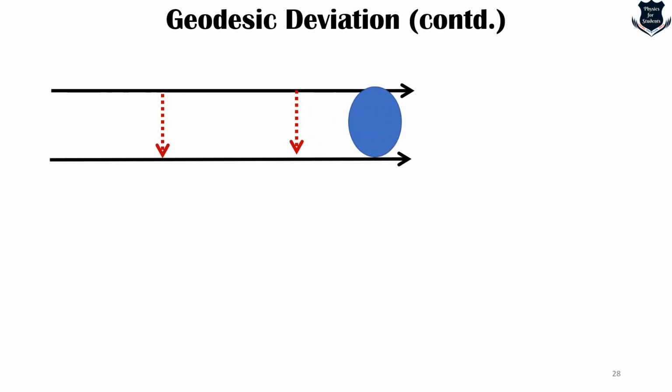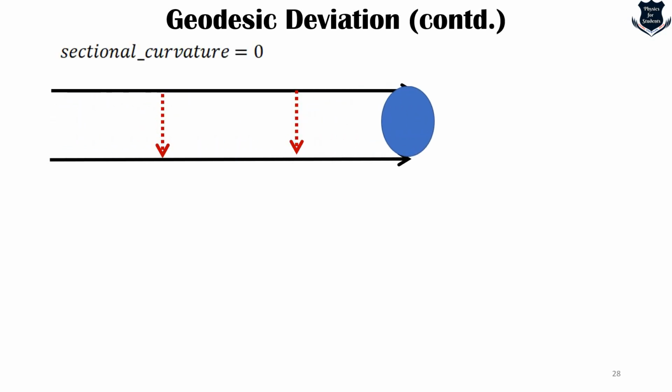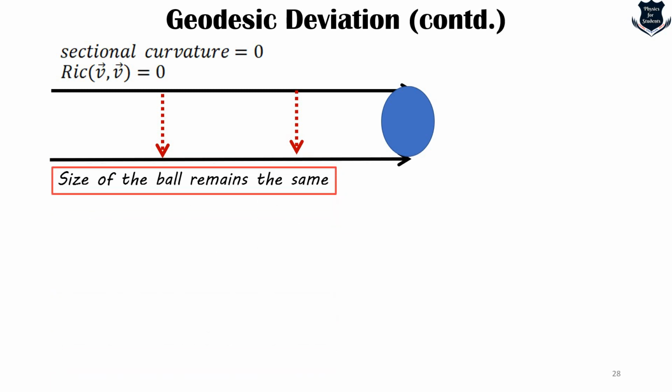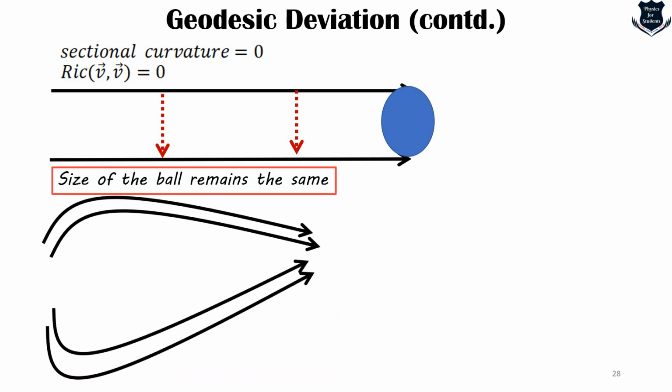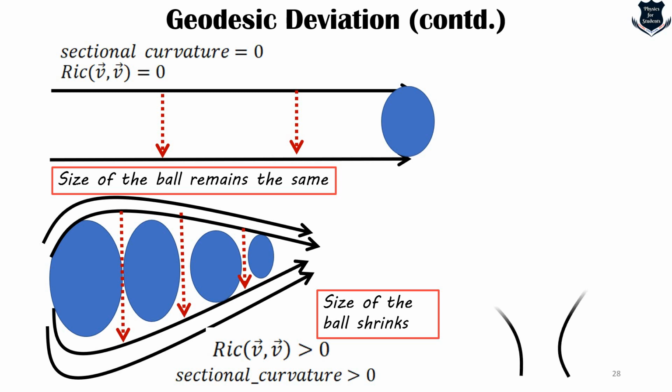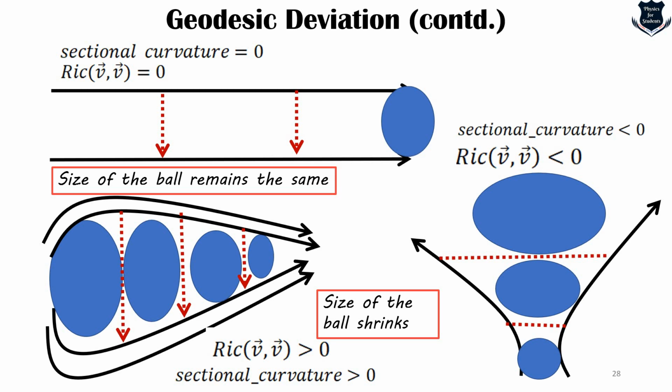So here you see the straight path where the ball is moving straight. Forget about sectional curvature. So the size of the ball remains the same. This is important. Now if I take a path which joins at a point, that means it converges, you will see the ball size will shrink, right? And if I take a divergence like this where the geodesic path is this, then you will see the ball size is increasing. That means the size of the ball increases.